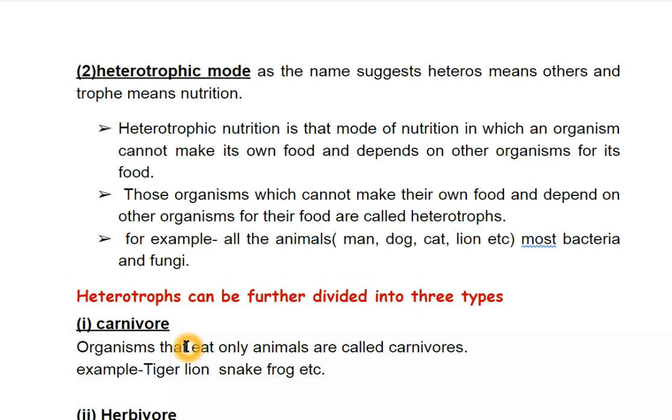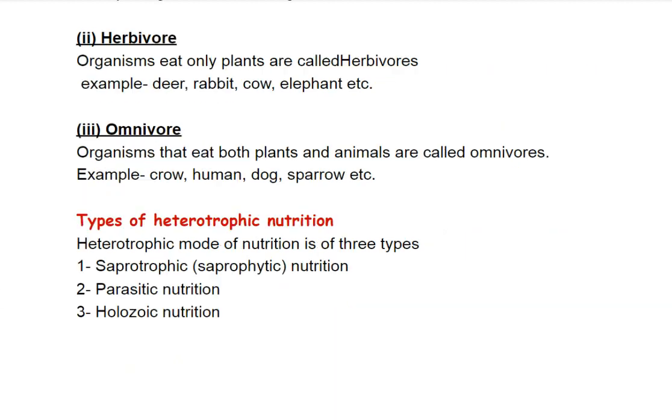Carnivore: organisms that eat only animals are called carnivorous. Example, tiger, lion, snake, frog, etc. The second is herbivore. Organisms that eat only plants are called herbivorous. Example, deer, rabbit, cow, elephant, etc. The third is omnivore. Organisms that eat both plants and animals are called omnivorous. Example, crow, human, dog, sparrow, etc.